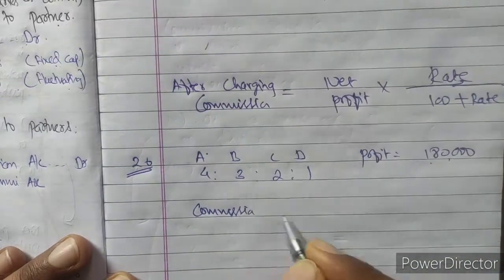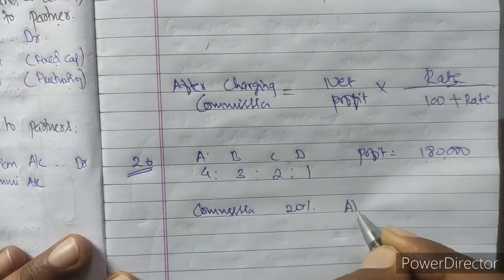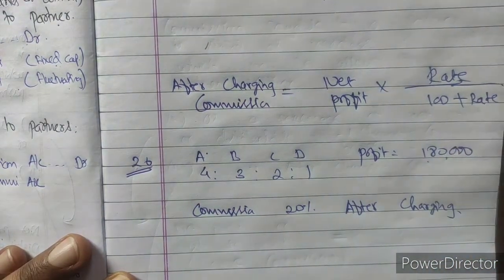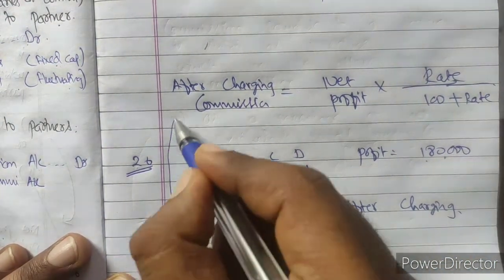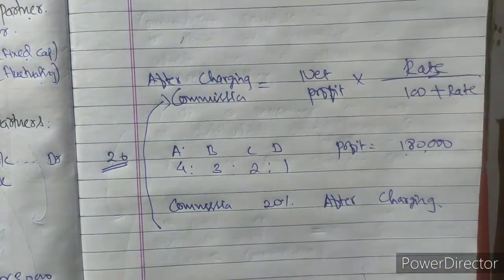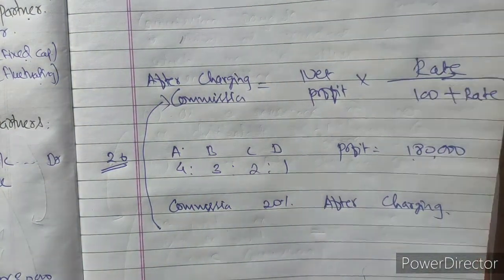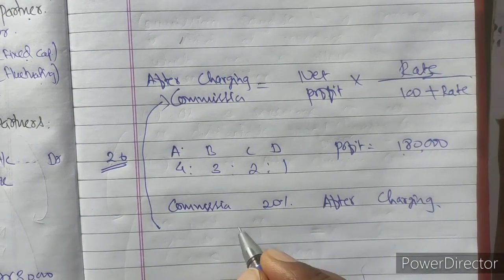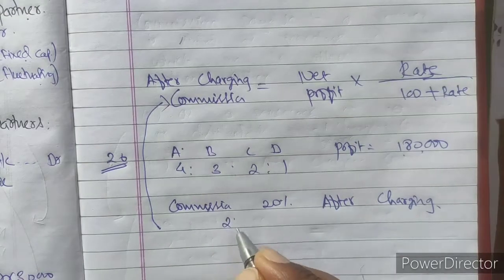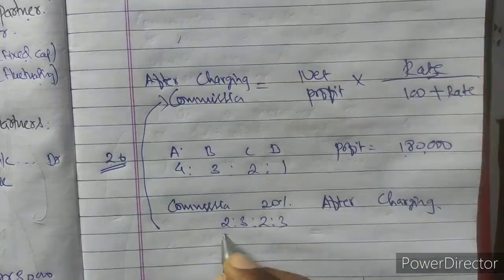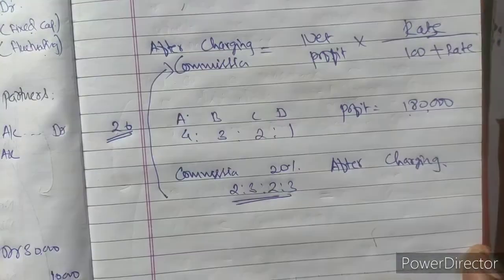So the commission is 20% after charging. The formula for after charging is clear to you. After charging such commission, they will share it in the ratio 2:3:3. So whatever commission there is, they will share it among them in that ratio. Let us first calculate the value of commission.